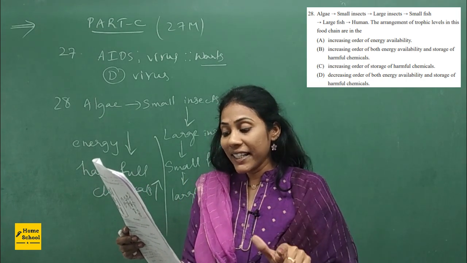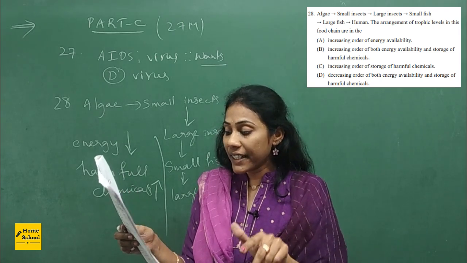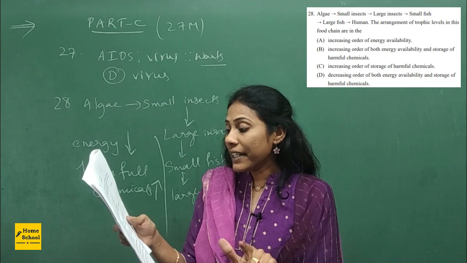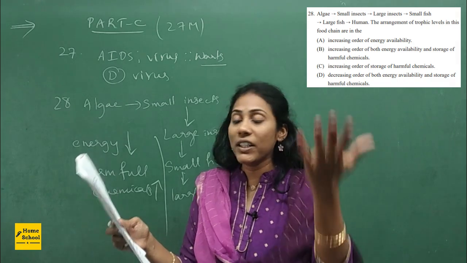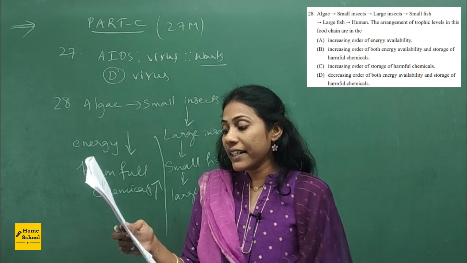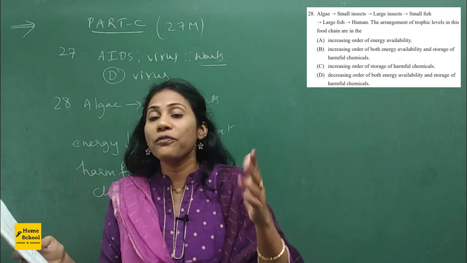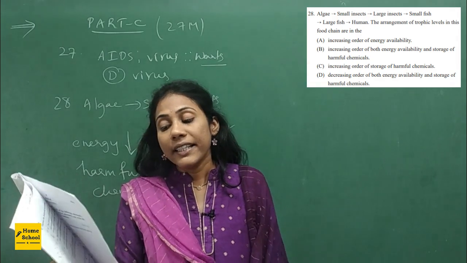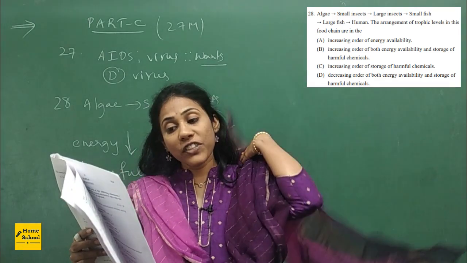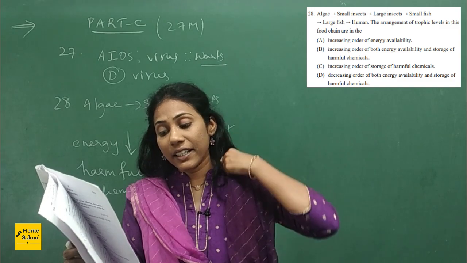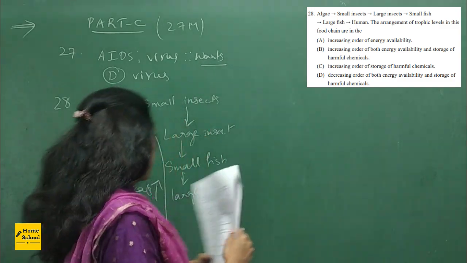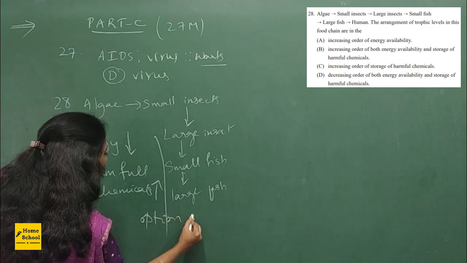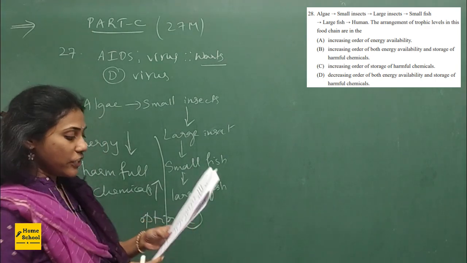D is also wrong, because decreasing order of energy is fine, but they said decreasing order of storage of harmful chemicals, so that is wrong. D is wrong, A is wrong, B is wrong. So which option seems to be correct here? Definitely option C. So you can go for option C for the 28th question.